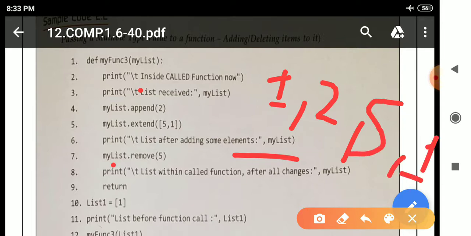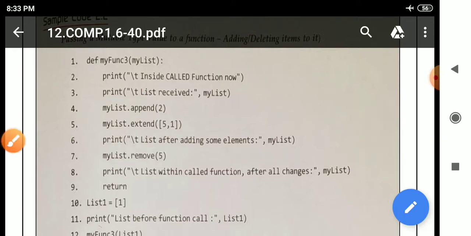In the list containing 1, 2, 5 and 1, we want to remove 5. So if we remove 5, what will we get? 1 comma 2 comma and 1. Like this we will get. So due to the remove method we will remove 5 from the list.